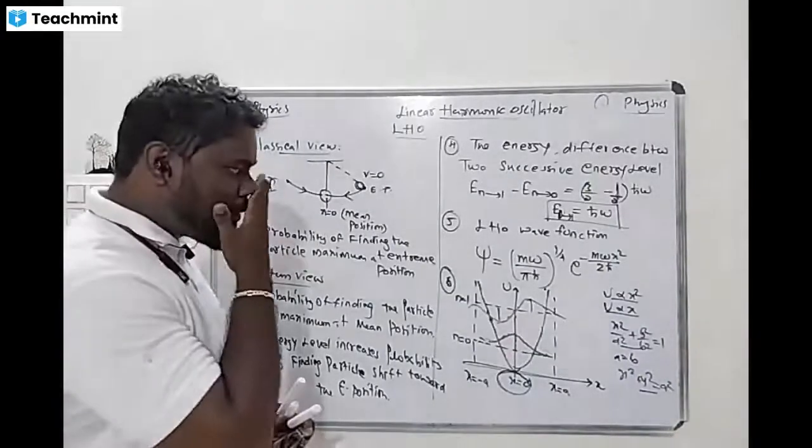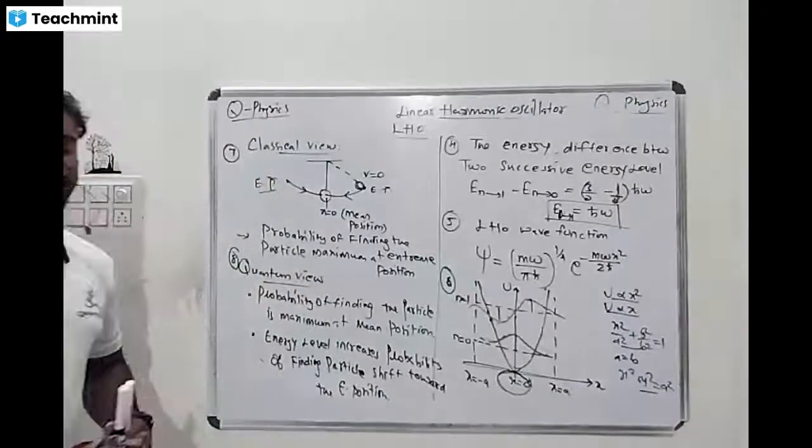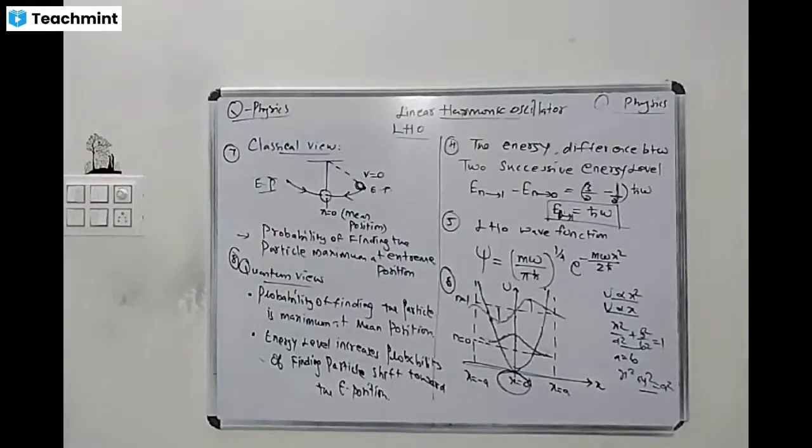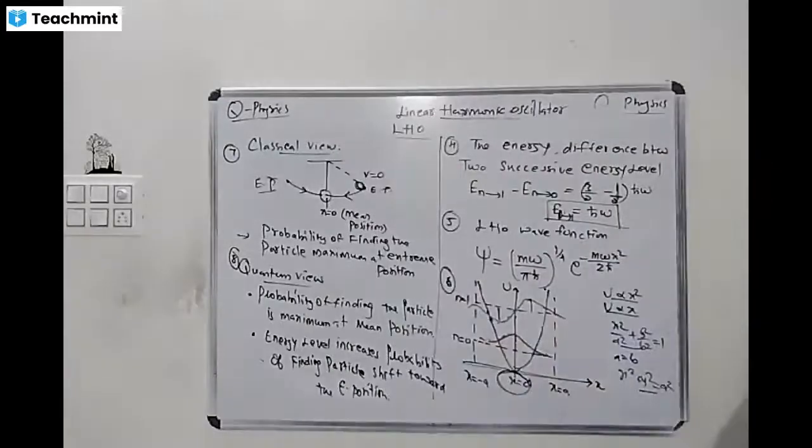What are the 8 points? The first one is energy value. Linear harmonic oscillator: the first point, potential energy U is equal to half kx square, where K is the spring constant and K is equal to m omega square, omega is the angular frequency.